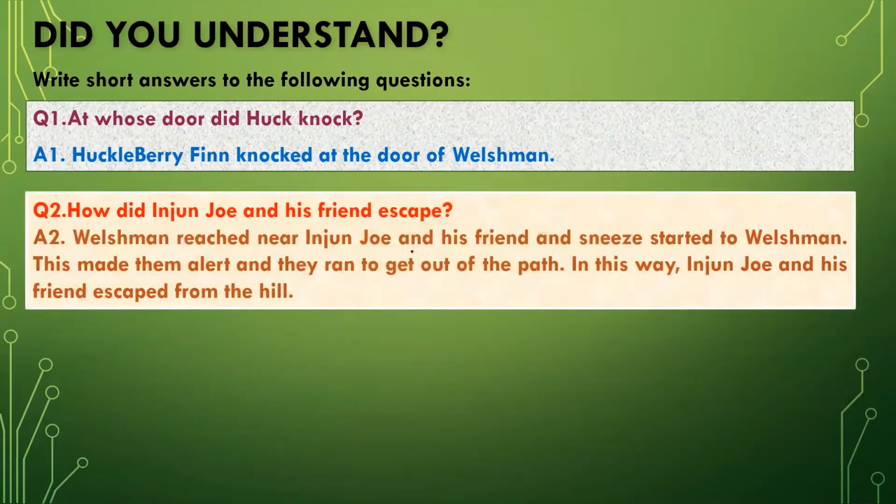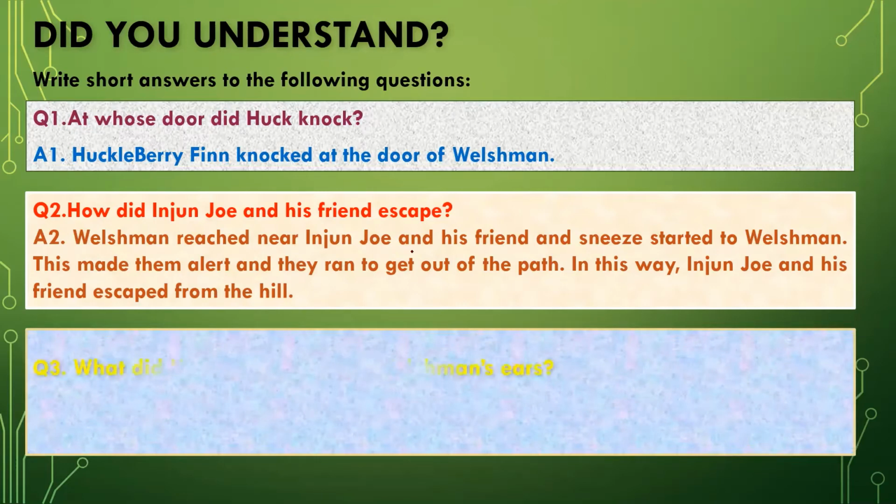The next question is, how did Injun Joe and his friend escape? Washman reached near Injun Joe and his friend, and his knees started to shake. So this made them alert, and they ran to get out of the path. In this way, Injun Joe and his friend escaped from the hill, and Washman and his sons did not get them.